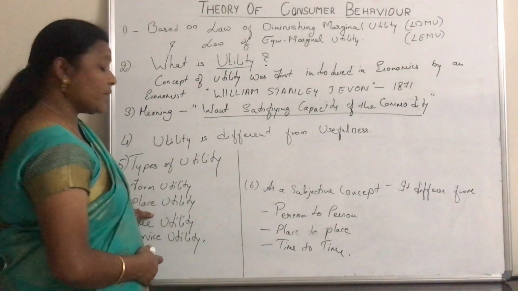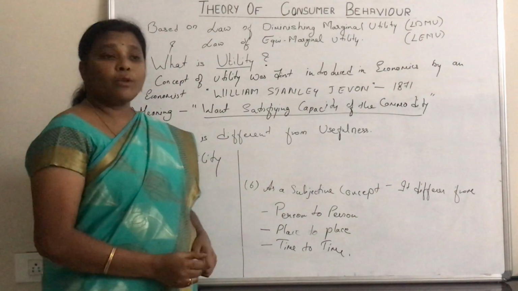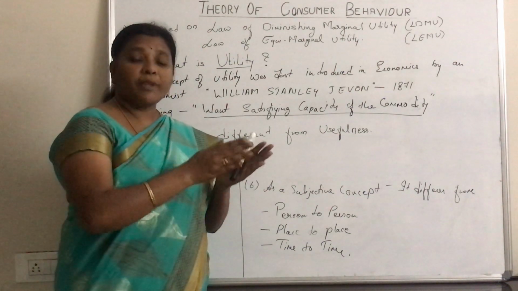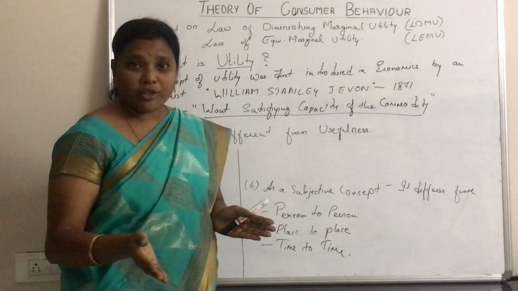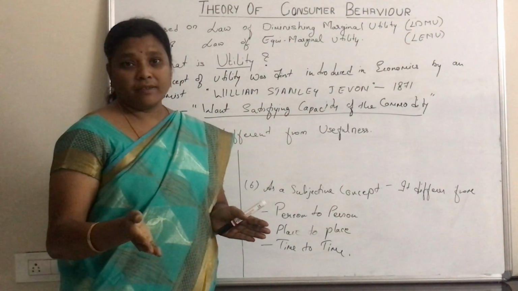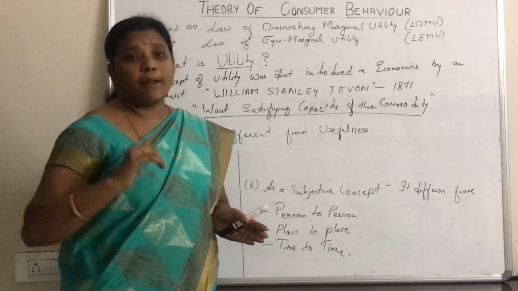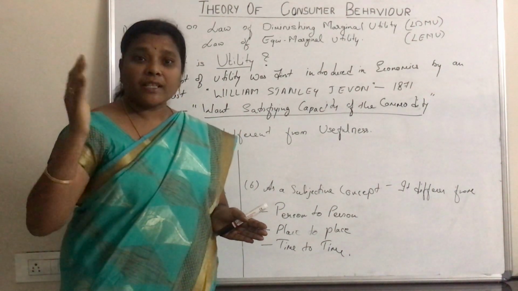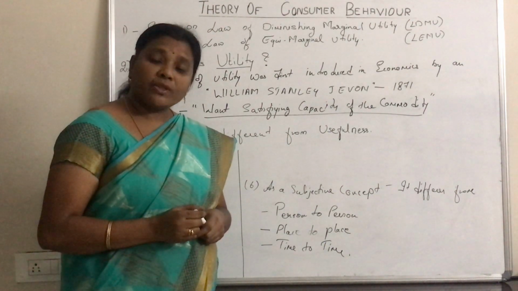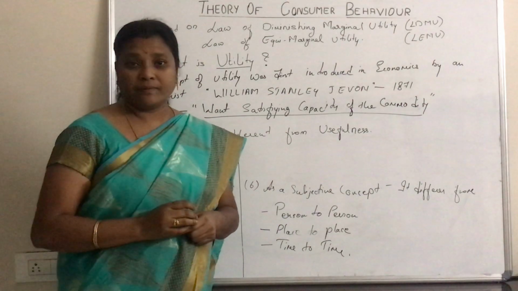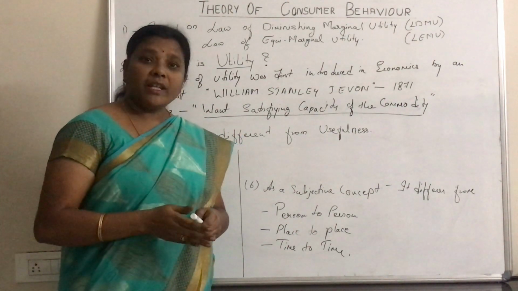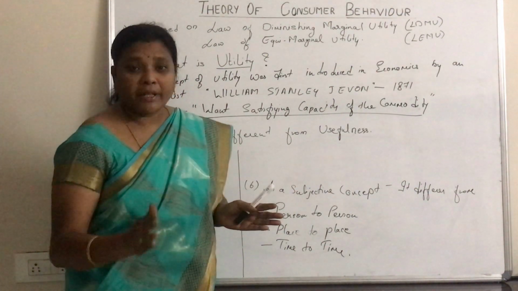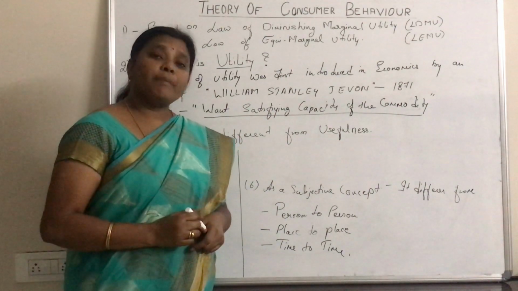And the next type of utility is place utility. Any commodity which is transported from the place of production to the place of consumption has place utility. We cannot go directly to the farm and buy vegetables or fruits. These vegetables and fruits acquire place utility when they are transported to the market yards, isn't it? So, the commodity acquires place utility when it is transported from the place of production to the place of consumption.